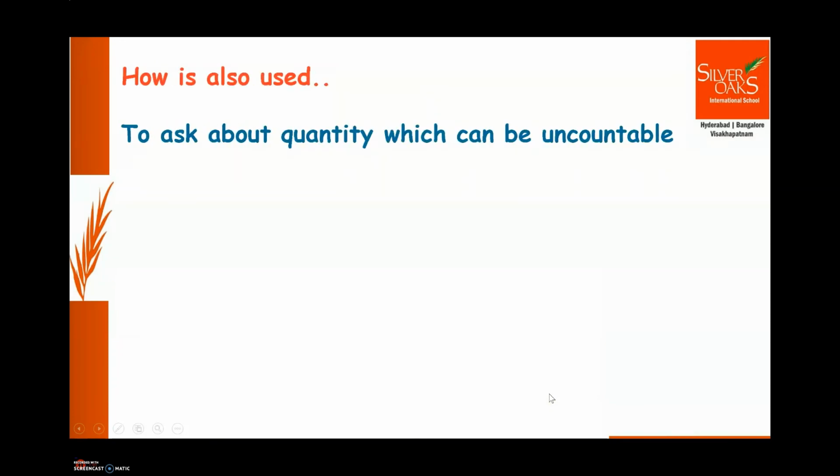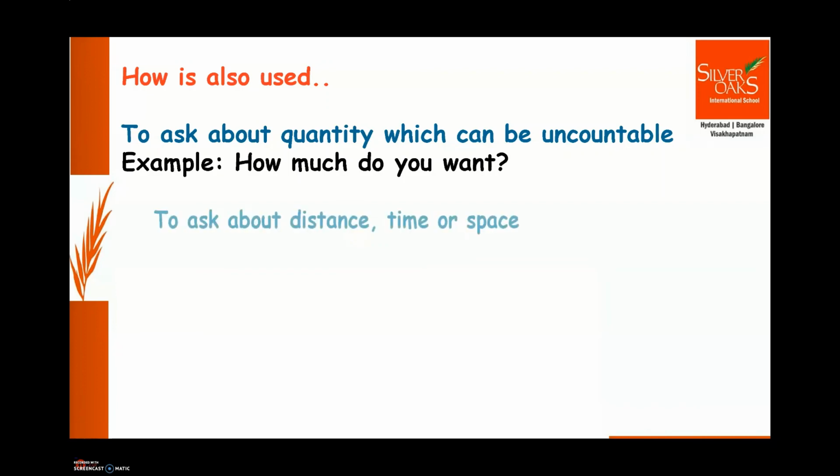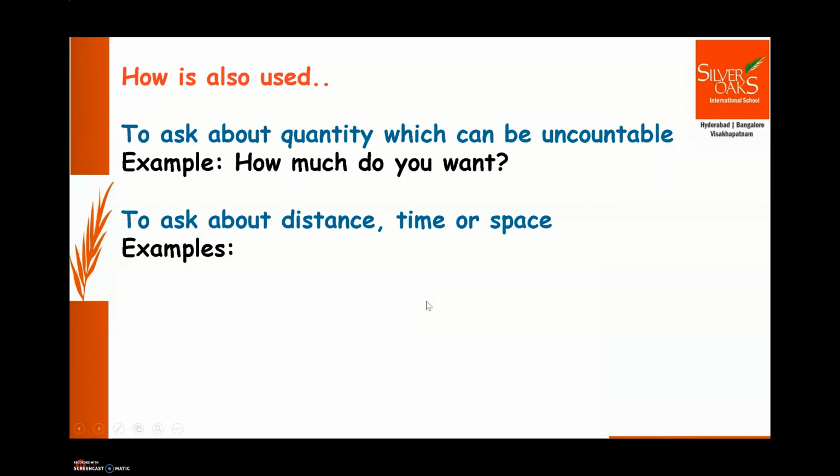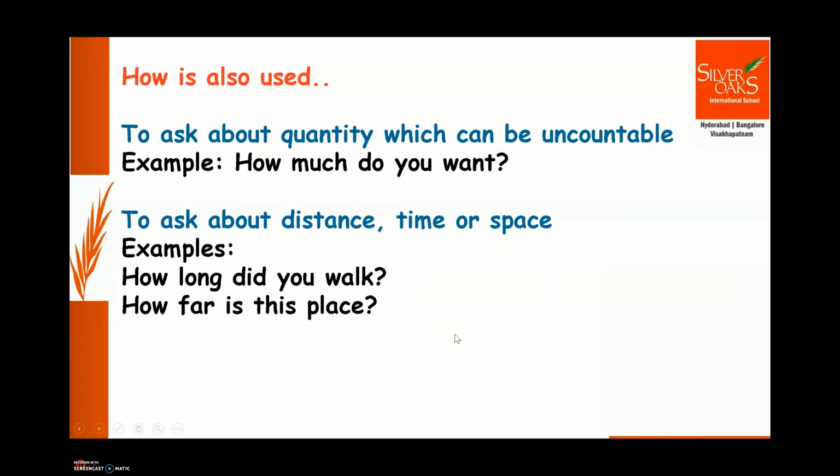Then question word how is also used to ask about quantity which can be uncountable. Like, how much do you want? So this much, we don't know whether it is countable or uncountable. Okay. Then question word how is also used to ask about distance, time or space. Like, how long did you walk? So how long did you walk means for how much time did you walk? How far is this place? So it's about distance here. Okay.